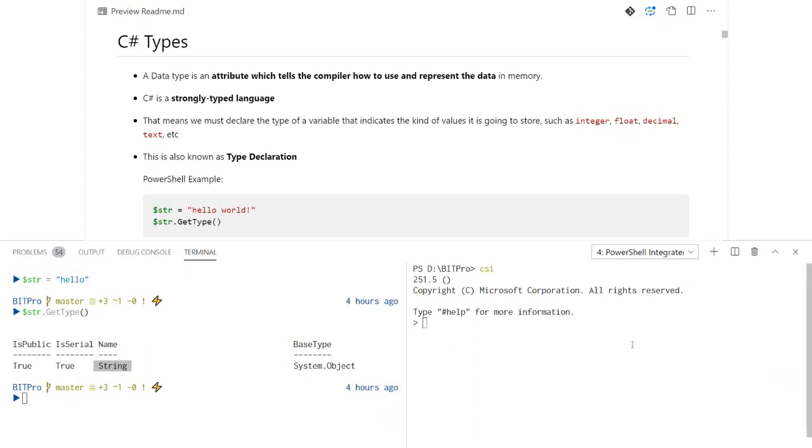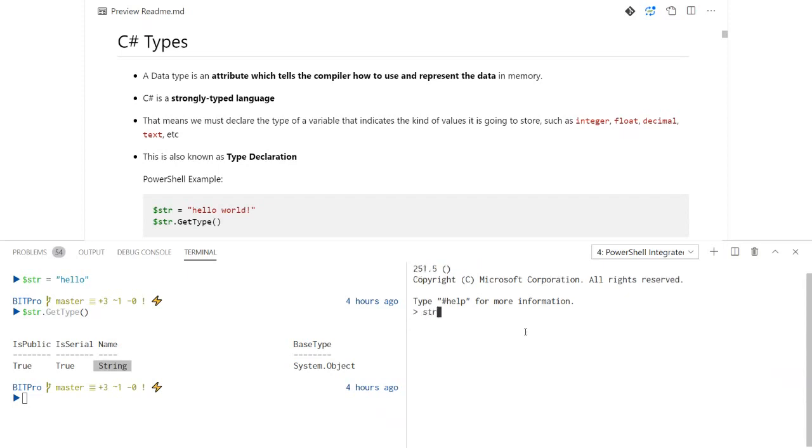But in C#, when we try to do something similar, I'll define a variable str for string, say with the same string value. It throws an error and says str does not exist. This error comes because we have to first define what this variable is with a specific data type.